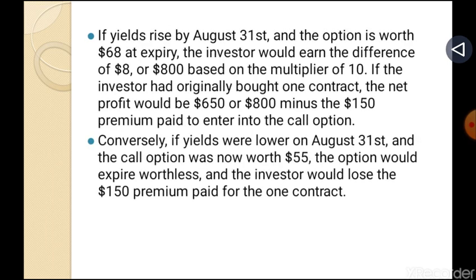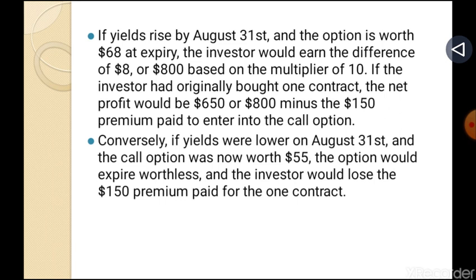If yields rise by August 31st and the option is worth $68 at expiry, the investor would earn the difference of $8, or $800 based on the multiplier of 100. If the investor had originally bought one contract, the net profit would be $650, or $800 minus the $150 premium paid to enter into the call option.